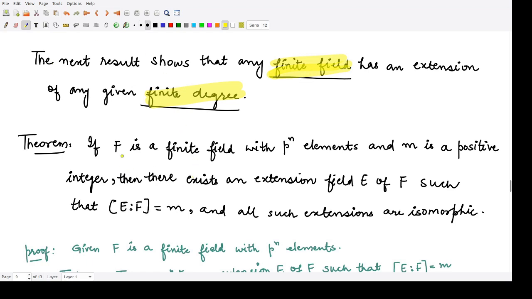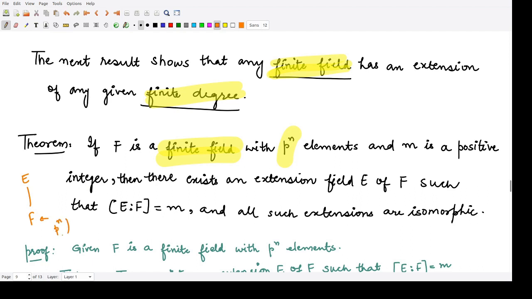It says that if you have F as some finite field having p to the power n elements in it, and n is some positive integer. So F is given to be a finite field and it has p to the power n elements. Then we have some extension field E over F. Suppose this is the given field F and this is the extension field of F, and this field F is a finite field having how many elements?